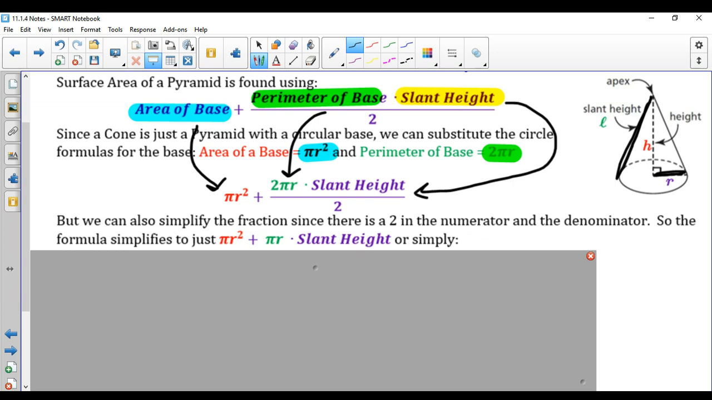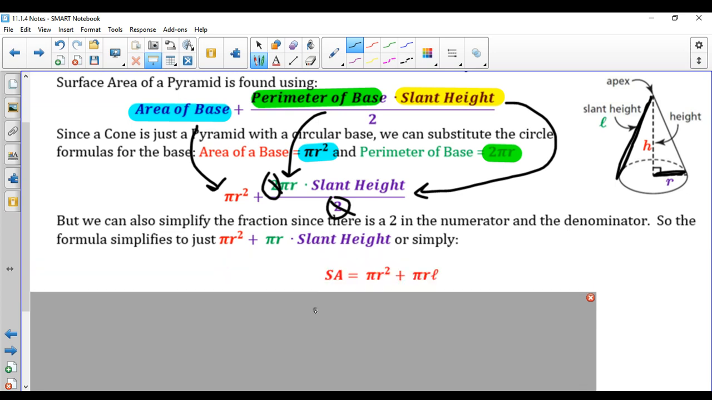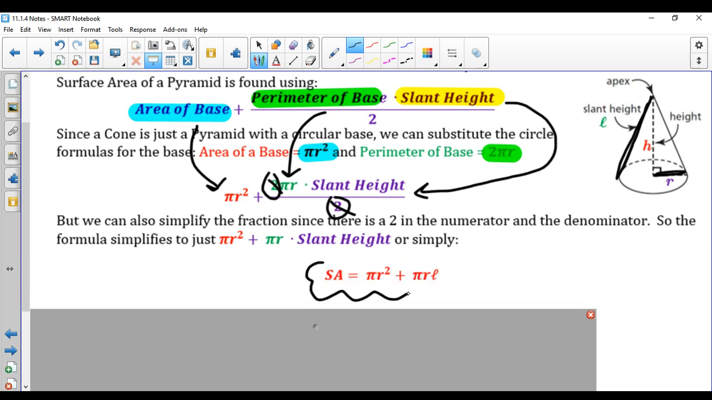But we can simplify this because there is a 2 in the numerator and a 2 in the denominator. So the formula can simplify to just pi r squared and then pi r times the slant height, or even more so, we can say it's just pi r squared plus pi r L. So a simple way to write that formula without having to do a whole lot of work.